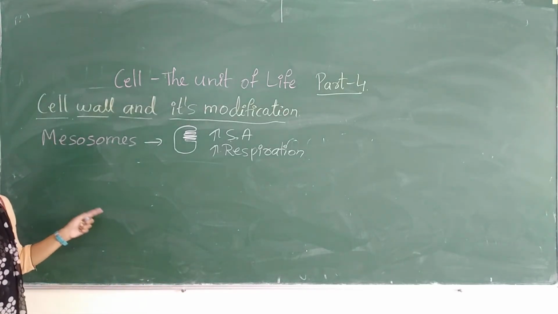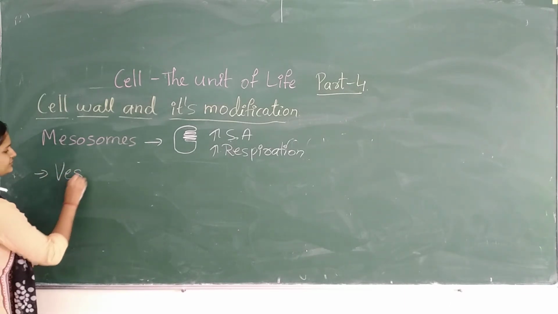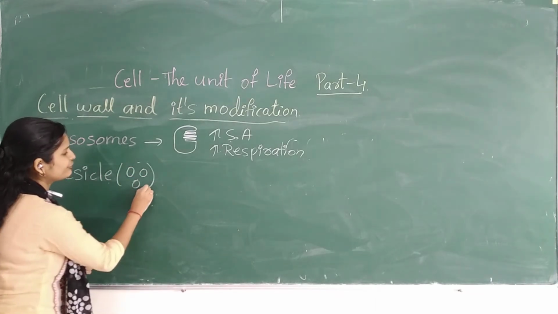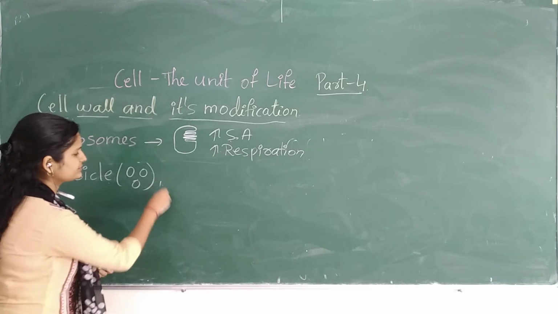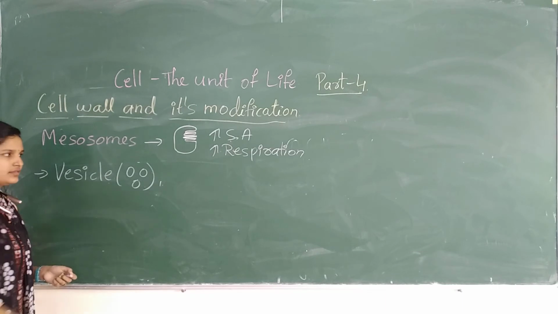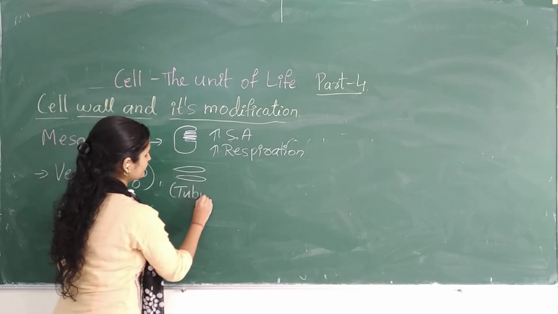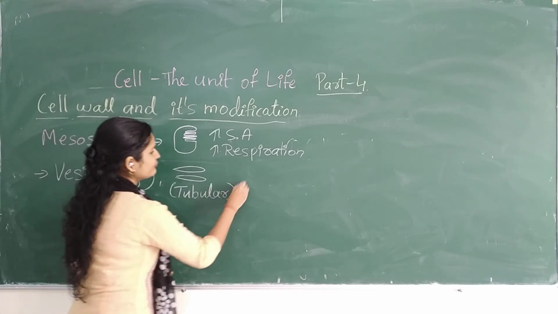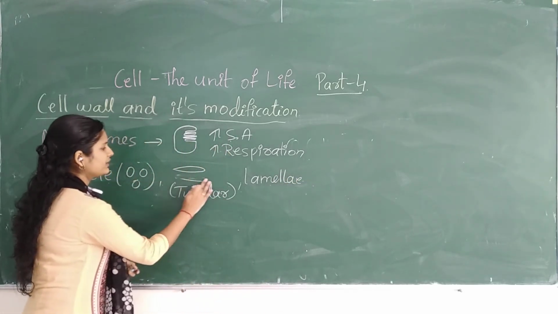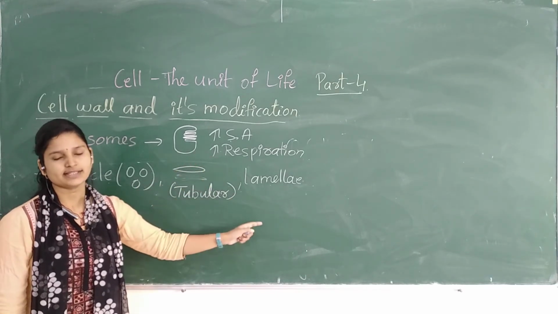Okay, these organisms will be in the form of vesicles. Like this, some will be in the vesicle form and some will be like this, we call it a tubular form, and some will be lamellae. So remember, some organisms have modified the cell structure into these categories.